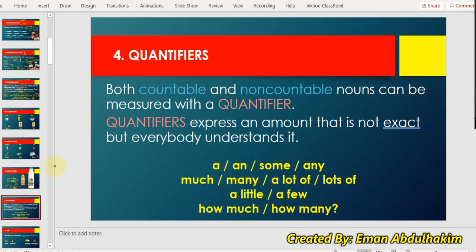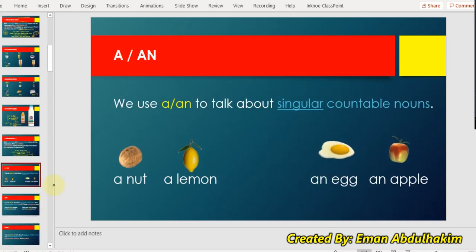Okay, and we have quantifiers. What are the quantifiers? Quantifiers, okay, are words I use to express the amount of something, that is not exact, but everybody understands it. Like when I say a or an or some or any, much, many, a lot of, lots of, a little, a few, how much, how many for the questions. We will talk in detail about them. Okay, so, let's go to this one.